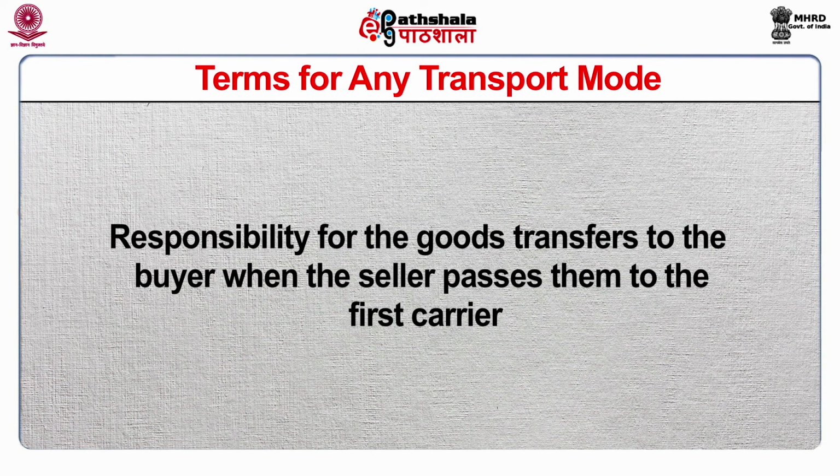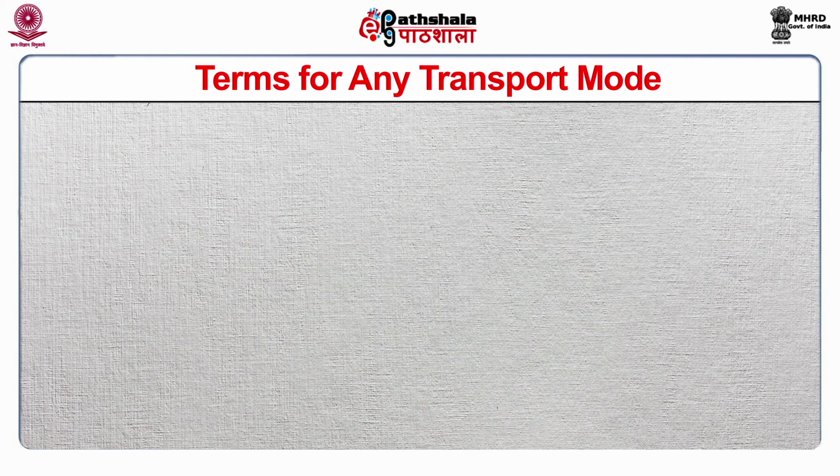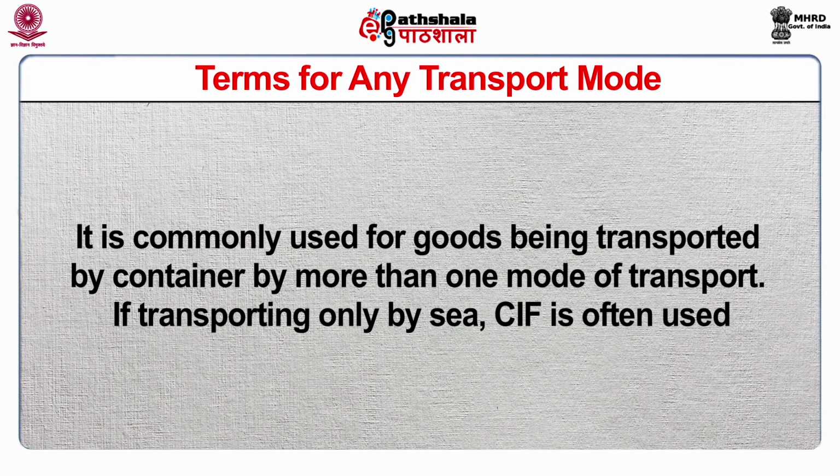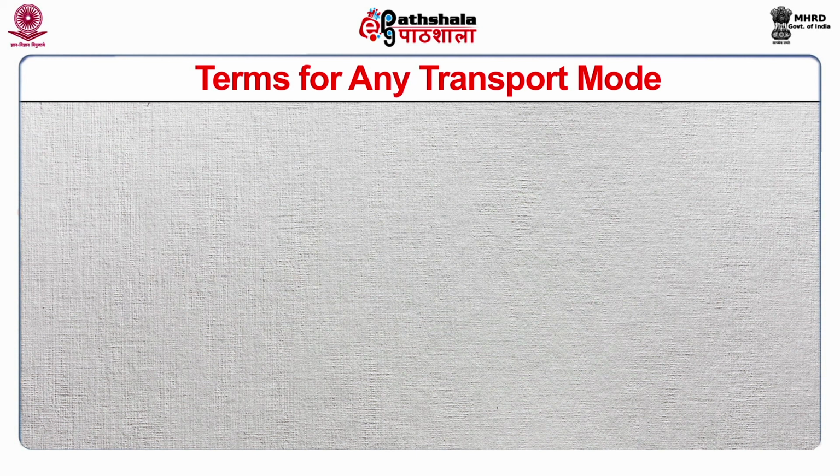Responsibility for the goods transfers to the buyer when the seller passes them to the first carrier. It is commonly used for goods being transported by container by more than one mode of transport. If transporting only by sea, CIF is often used.